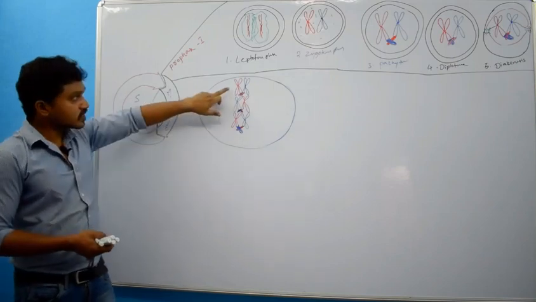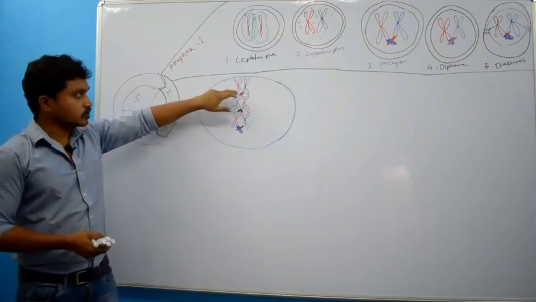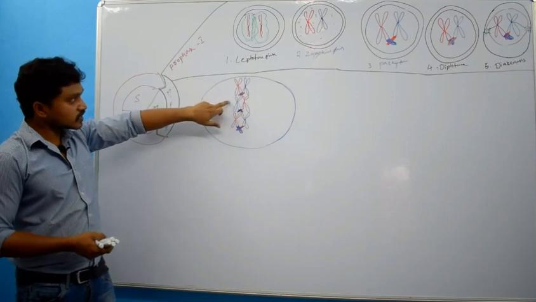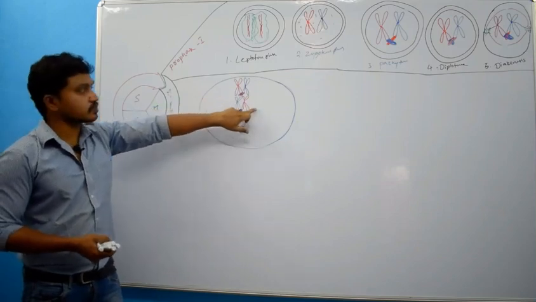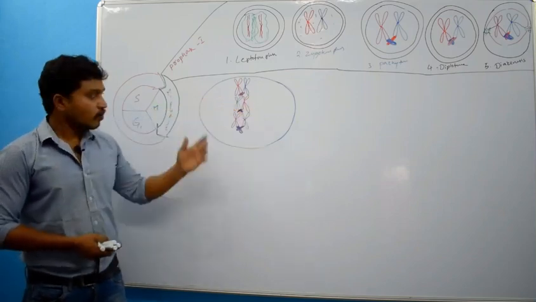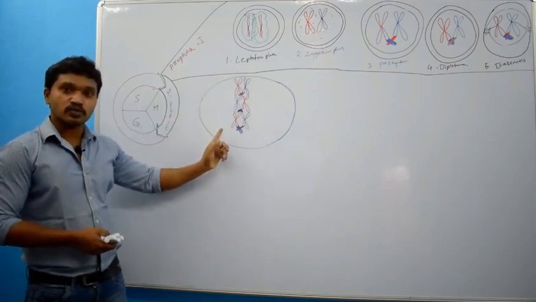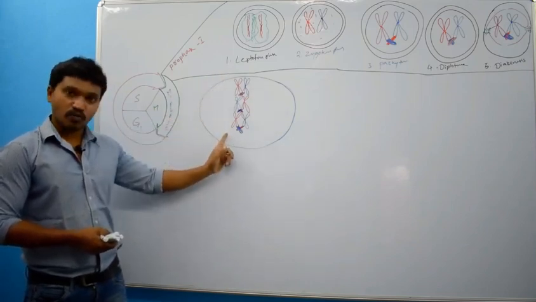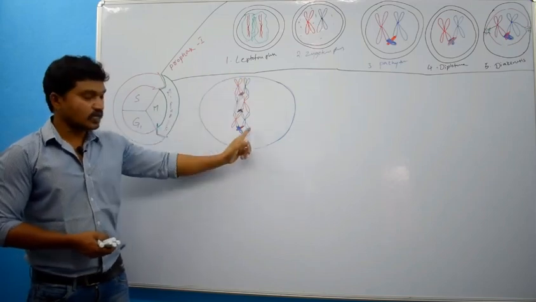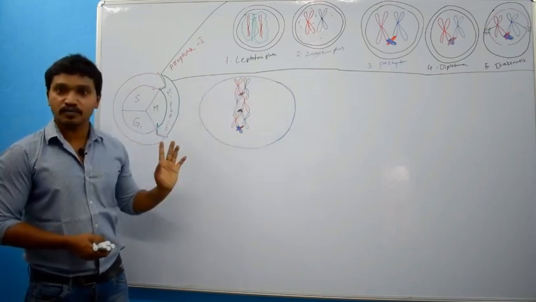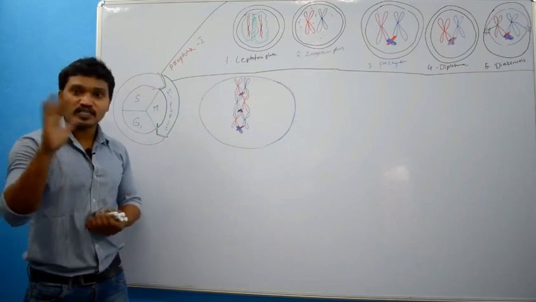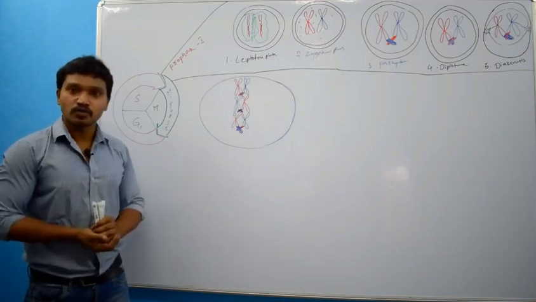This is maternal chromosome, this is paternal chromosome, this is paternal chromosome, and this is maternal chromosome. What is happening here? All paternal chromosomes are not arranging at one line. All paternal chromosomes are not aligning at one plane. Here also there is redistribution of chromosomes.